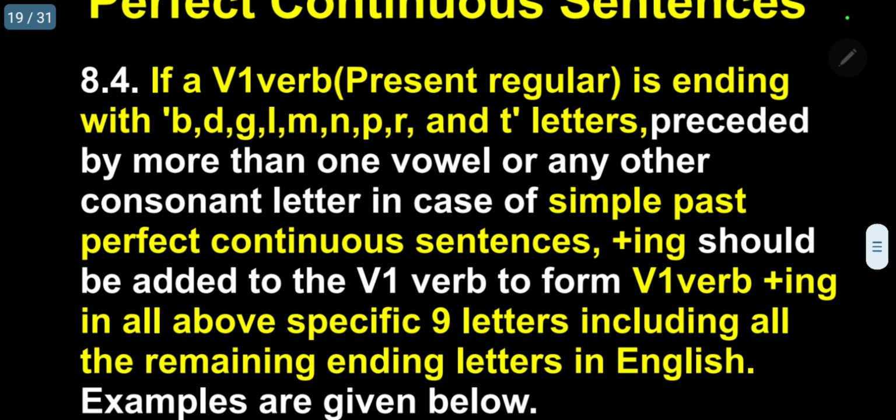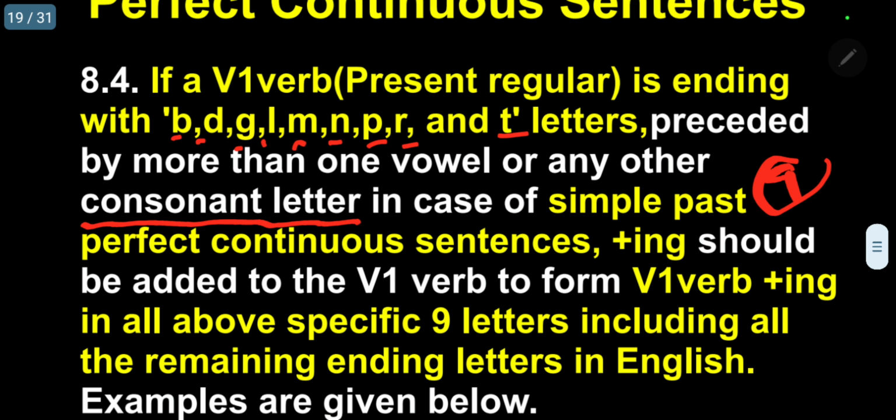If your V1 verb present regular is ending with letter B, D, G, L, M, N, P, R, and T, 9 letters, preceded by more than one vowel or any consonant, please follow. The way will be different. We should not add the end letter. We should add simply ing. That's all. We should add simply ing.